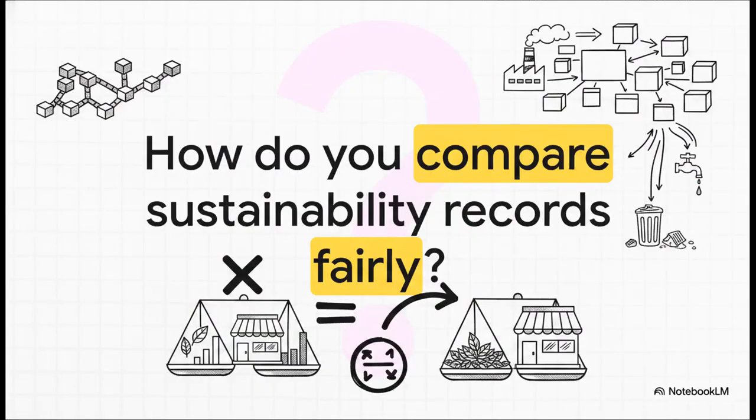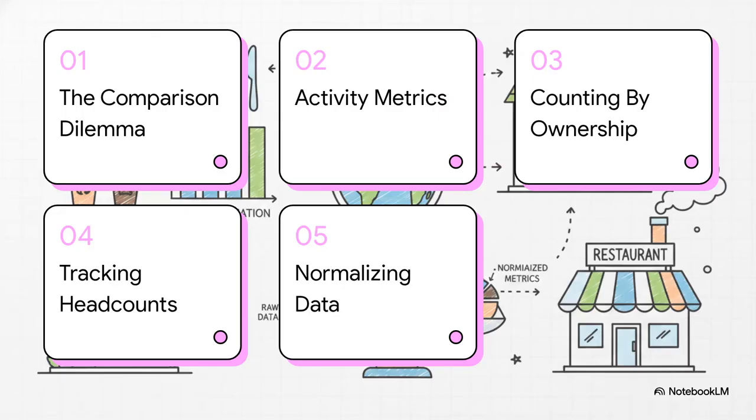But that leads us right to the core of our problem. Since bigger chains inherently use way more resources just by virtue of existing at such a massive scale, how do we actually figure out who's being more efficient? How do we compare their sustainability records fairly without just penalizing a company simply because it's big? Okay, let's dive into this.